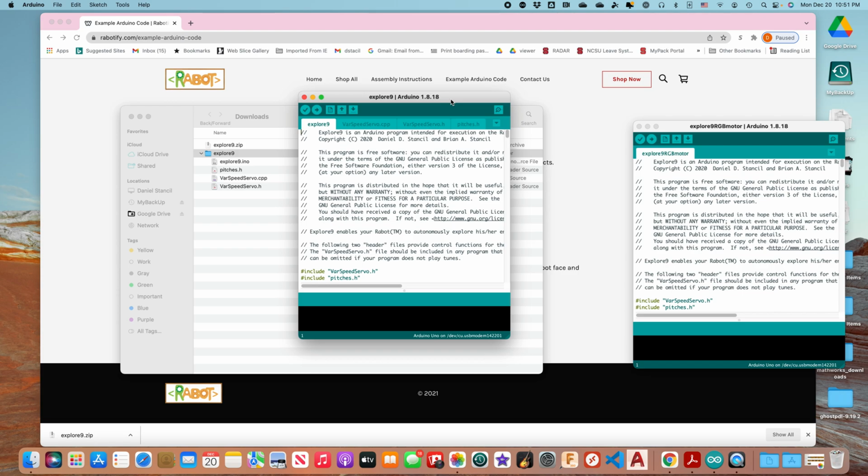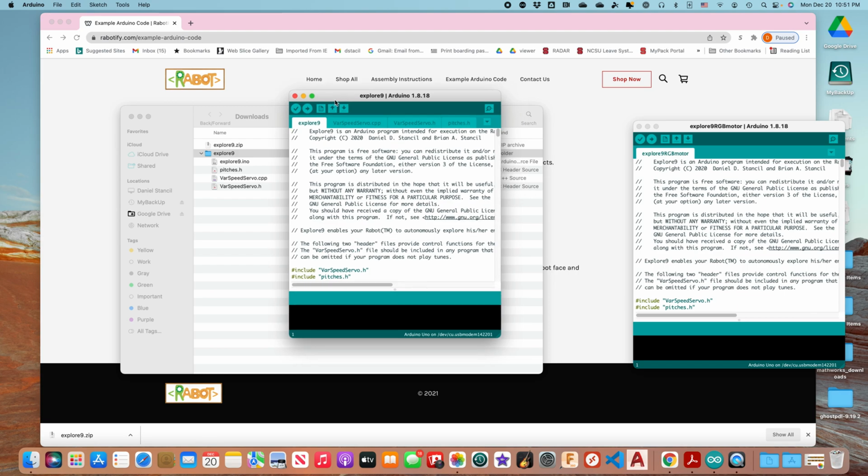Make sure that the Rabot is on the programming stand, and when you turn it on, it will start to run. The USB cable may not have enough power to run the motors, so I usually turn on the switch also to give it a little bit more power. You can hear the Rabot running in the background, and it will run until I upload something.